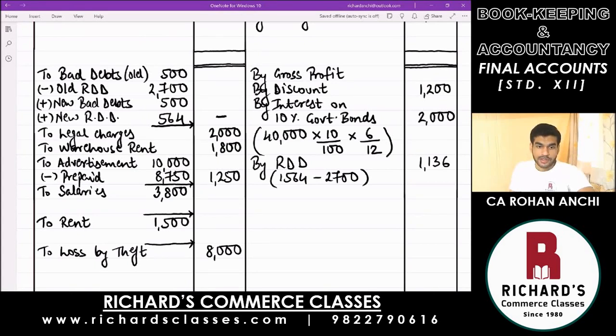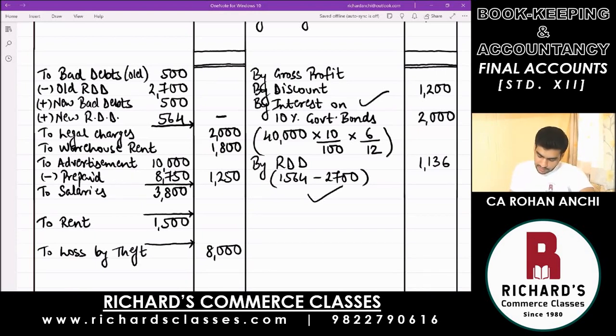This is an important question. Okay. We have come across some new items here. One was relating to interest on your investment. Advertisement, similar type we have done before, but that also was important. The prepaid part, how to calculate. And now the amount of RDD, which has come on the opposite side because of a negative figure. So these are some new things that we have seen in this question.